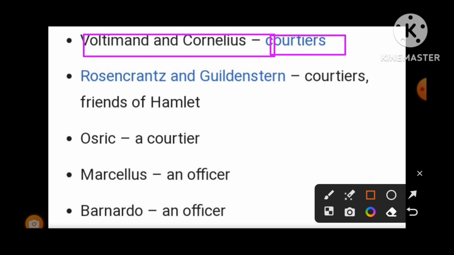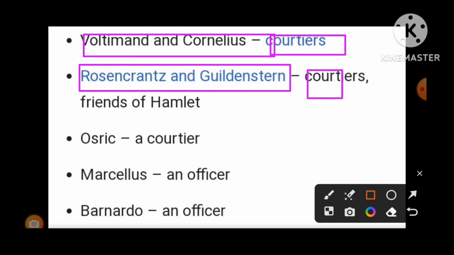They both had been old friends of Prince Hamlet, and Gertrude and Claudius summoned them to know about the real position and activities of Prince Hamlet. Next are Rosencrantz and Guildenstern. They also had been courtiers and friends of Hamlet.